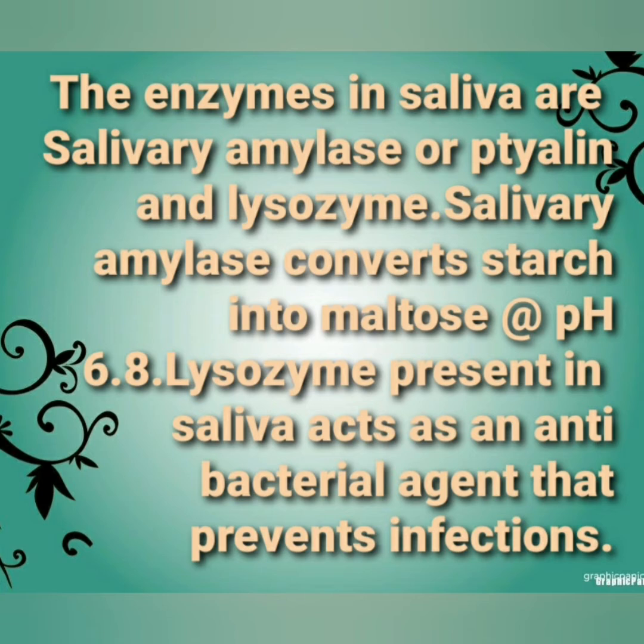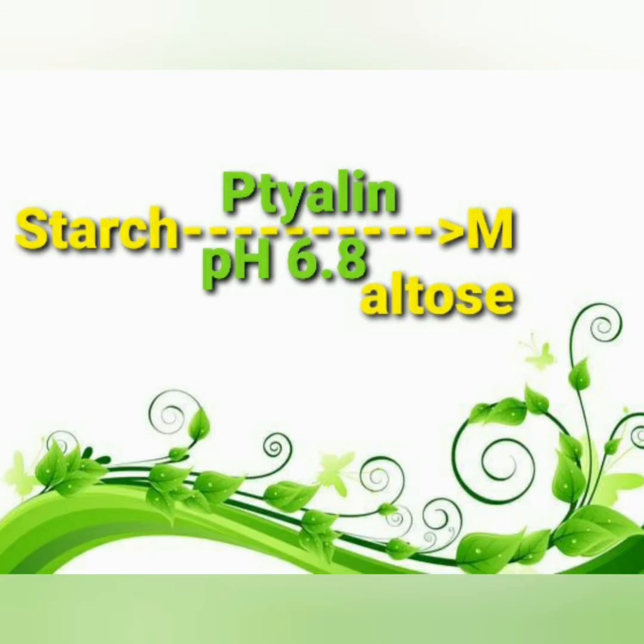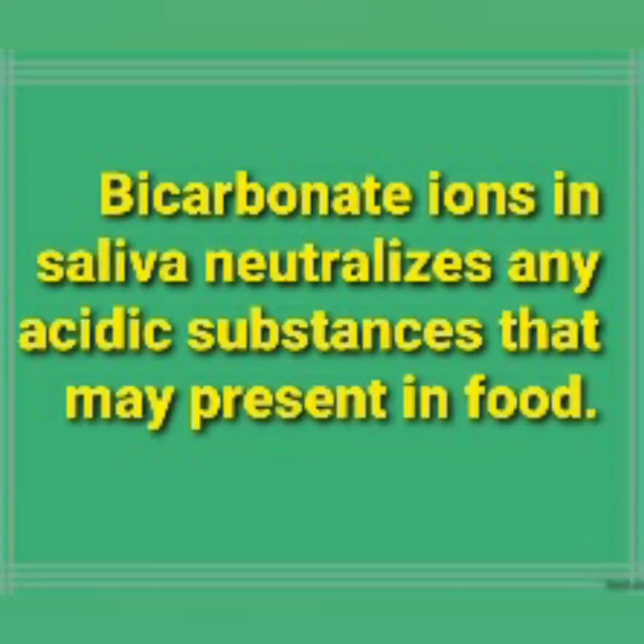Salivary amylase converts starch into maltose at pH 6.8. Lysozyme present in saliva acts as an antibacterial agent that prevents infections. So this is the equation showing the conversion of starch into maltose by the enzyme ptyalin or salivary amylase at pH 6.8. Bicarbonate ions in saliva neutralize any acidic substances that may be present in food.